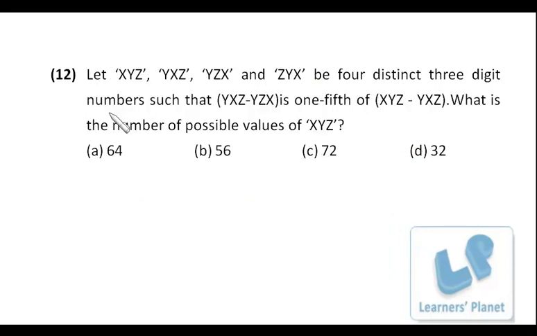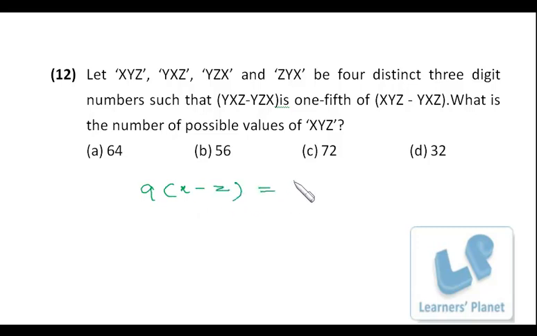One more interesting question we have. Let xyz, yxz, yzx, zyx be 4 distinct 3-digit numbers such that this is 1/5 of this. What is the number of possible values of x, y, z? Now listen to me carefully. Any 3-digit number, if we talk about yxz, can be written as 100y plus 10x plus z, right? And this is 100y plus 10z plus x. So if I deduct this number from this number, what I'll be getting? It is 10x plus z and it is 10z plus x.